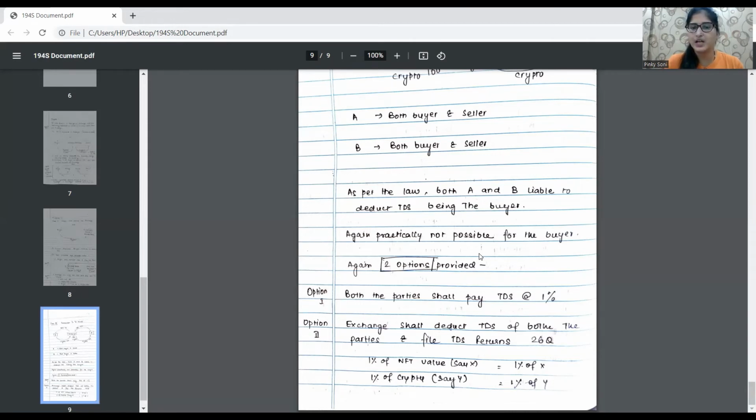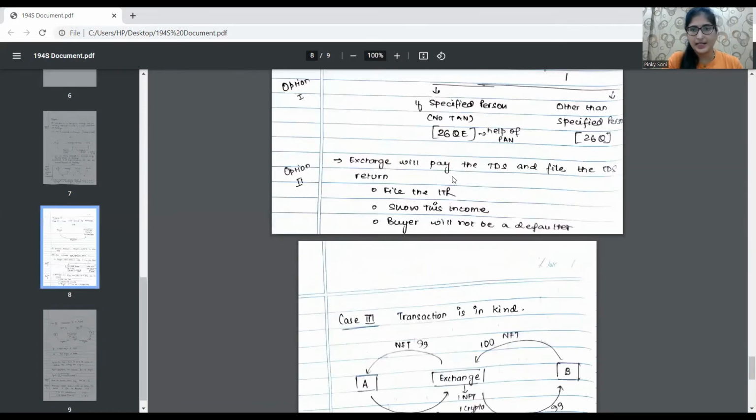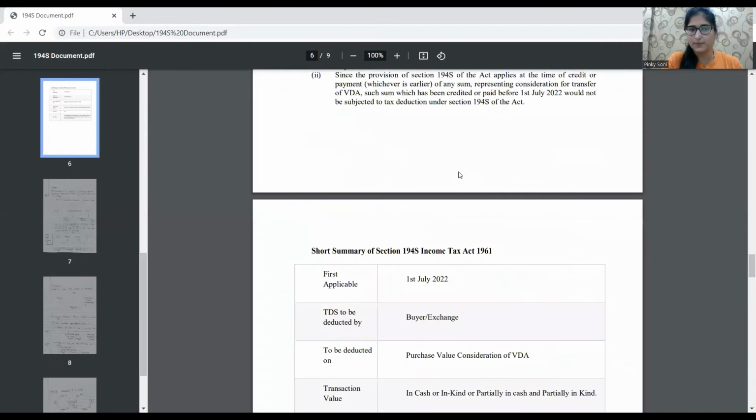So both the parties shall pay TDS at the rate of 1%, option 1, which is again not possible. And exchange shall deduct the TDS of both the parties and file TDS returns like 26Q. So 1% of NFT value on say 100 rupees, that will be 1% of 100 rupees will be the TDS for X, and 1% of crypto say Y will be the TDS for Y. So in that way, they can transact this crypto.